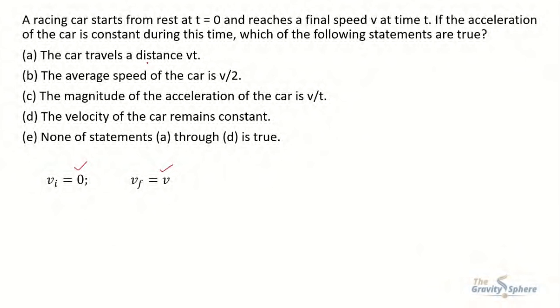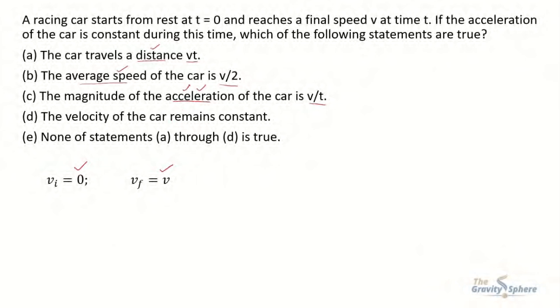In the given options, distance is given in terms of vt, average speed is given in terms of v by 2, and acceleration is given in terms of v divided by t. So first we have to find these terms: distance, average speed, and acceleration.